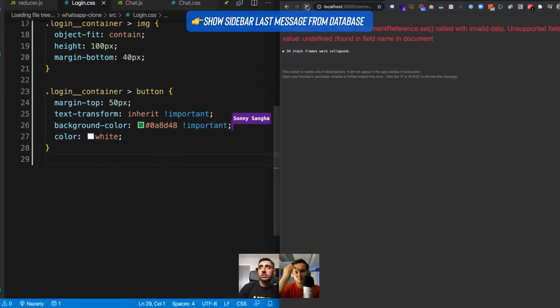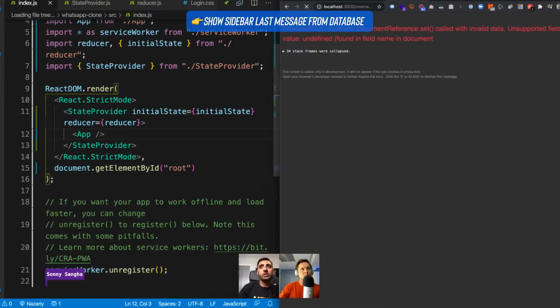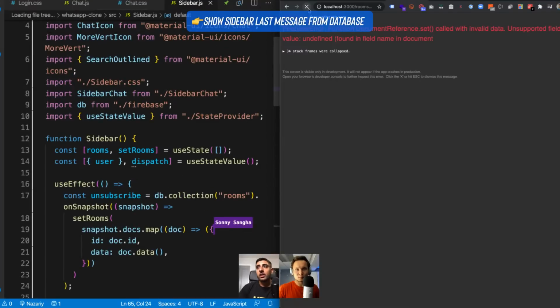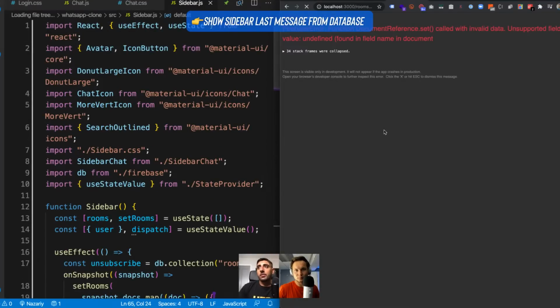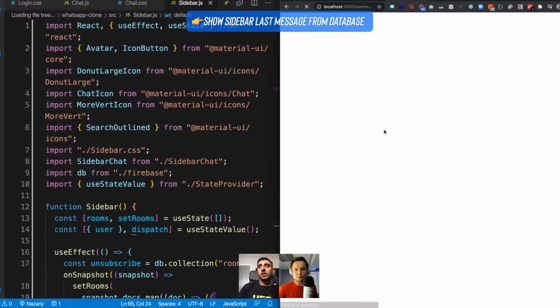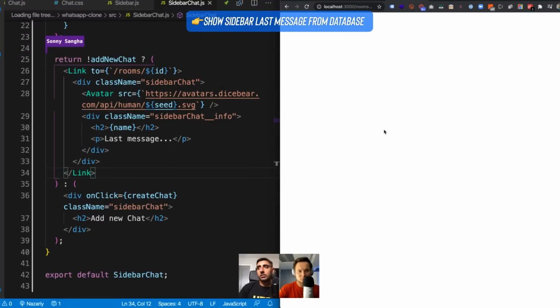So now on the left side we had one more issue to address, which was on the sidebar. We're right now in sidebar options, or sidebar chat. We actually had a last message, and this was hard coded, right? I want to pull this last message from the DB. And how are we going to do that?